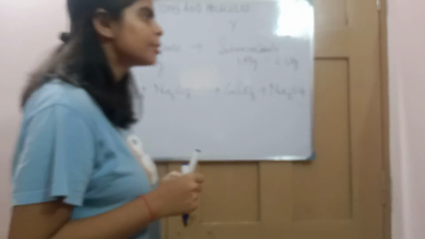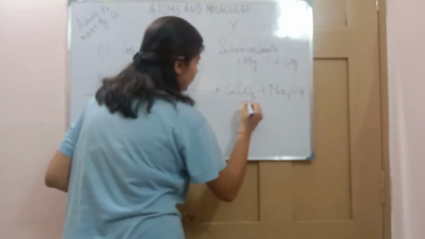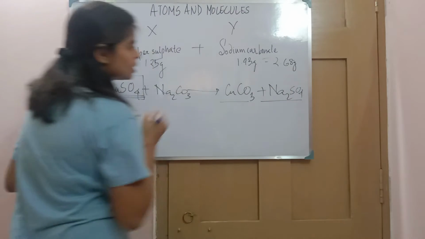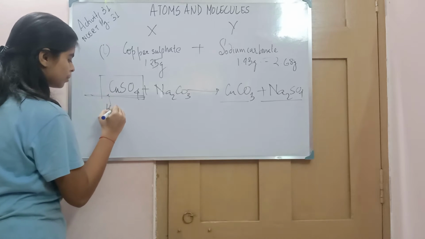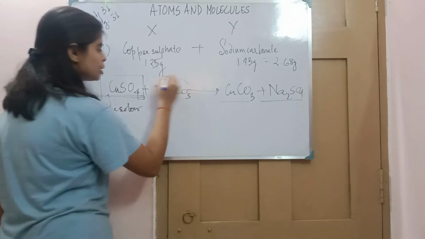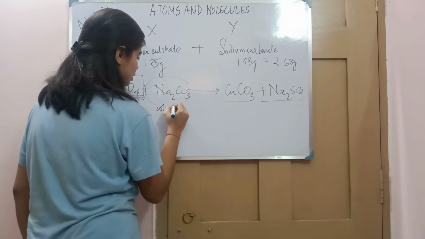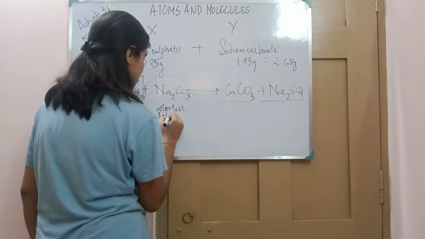After undergoing the reaction, they will form copper carbonate and sodium sulfate. Earlier the copper sulfate solution was a blue color solution, and this was colorless.